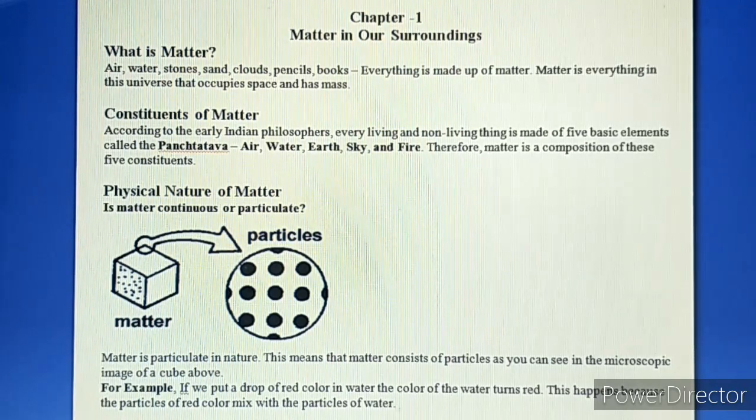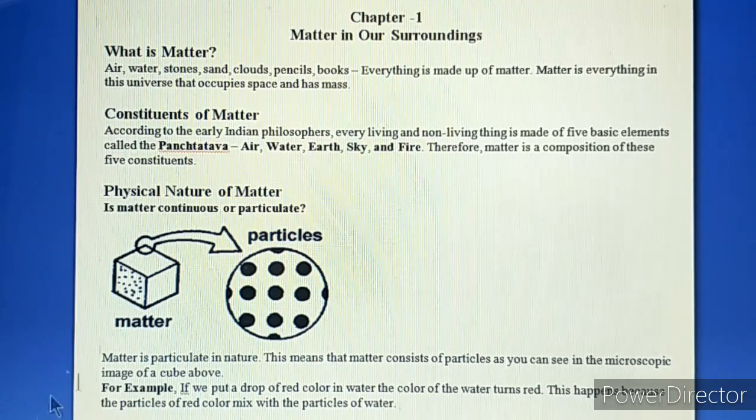Now, chapter 1, matter in our surroundings. Now, the first question which arises with the name of the chapter is, what is matter? Matter is everything in this universe that occupies space and has mass.